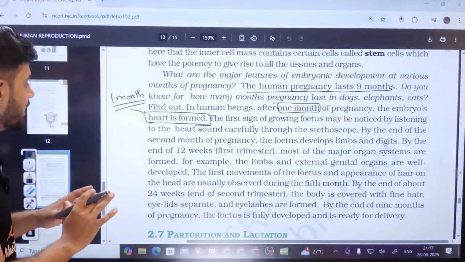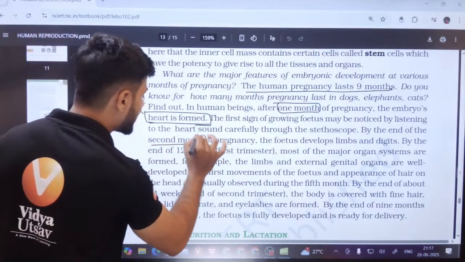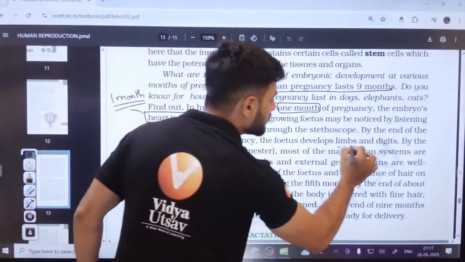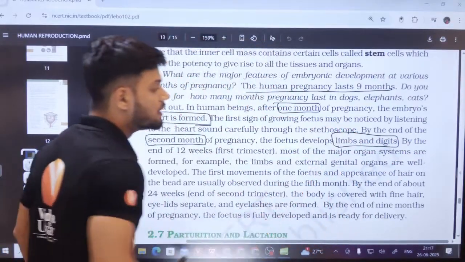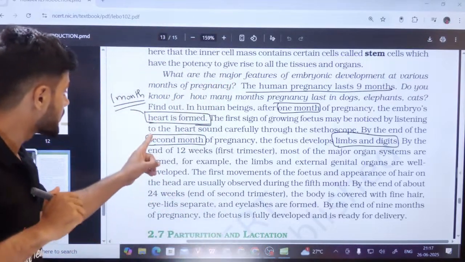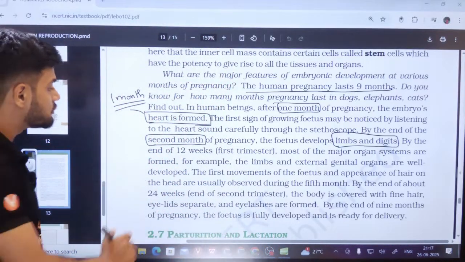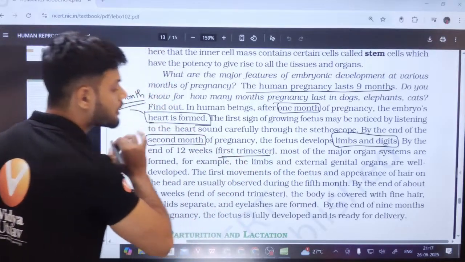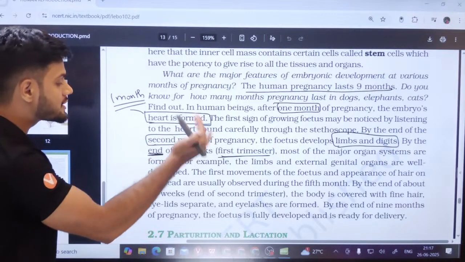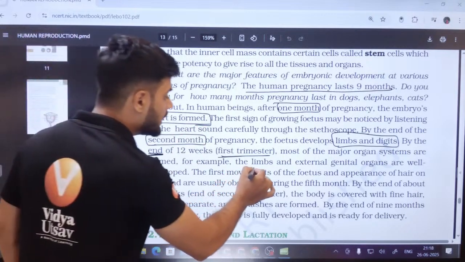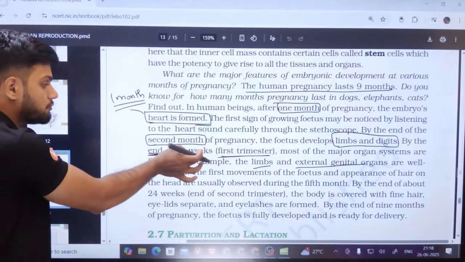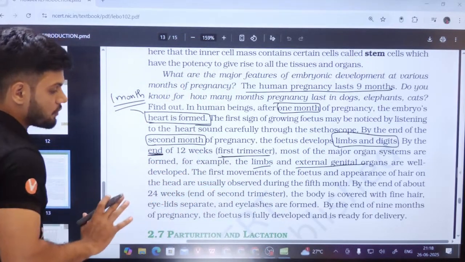Okay. By the end of the second month, what happens? The fetus develops limbs and digits. Limbs and digits, basically the hands as well as the fingers, are produced by the second month. By the end of 12 weeks, the end of the first trimester, very important, major organ systems are formed. For example, limbs and external genitalia are well developed. So at the end of the first trimester, external genitalia is formed.